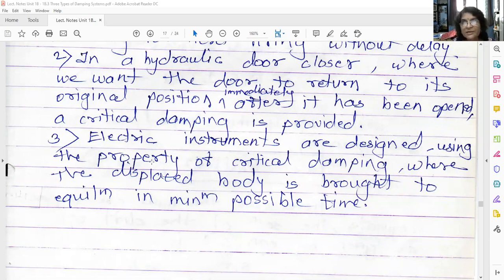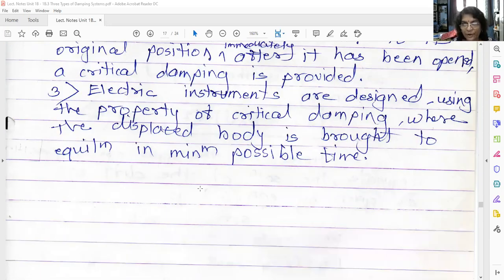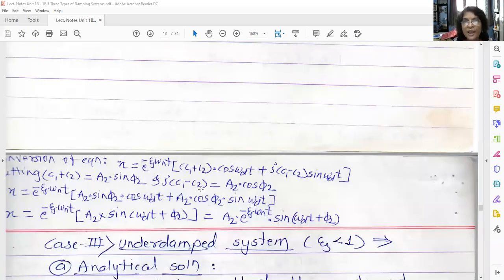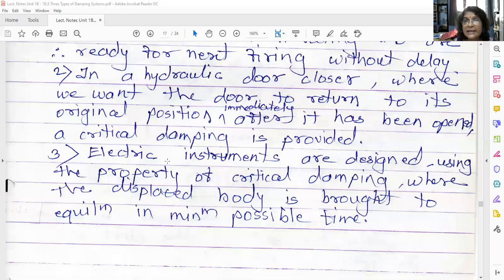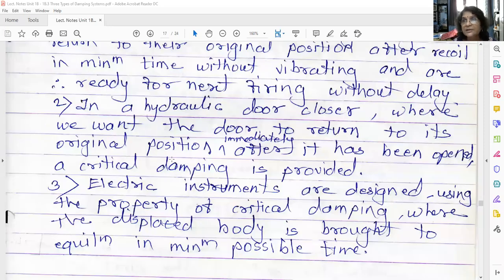Why? Because the damping provided in that instrument is critical damping, so that in the minimum possible time the system comes to its mean or equilibrium position. So here we have completed the second type of damping system, that is known as the critical damping system.